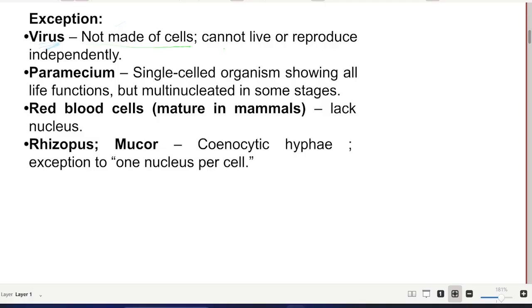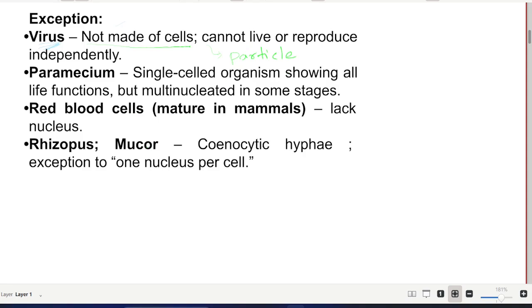Actually, they are particles which look like crystals, and they do not show living characteristics when they are outside the host cell. So they cannot live or reproduce independently. So this is one of the exceptions to the cell theory.